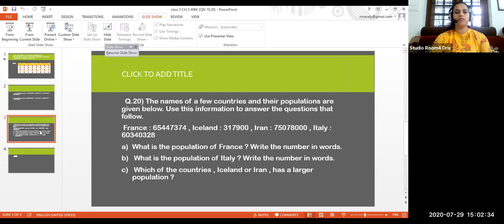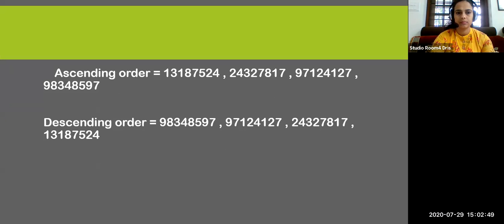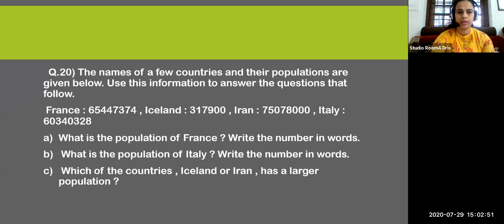So the names of few countries are given below. Use this information to answer the question. Those who don't have the workbook with you, the question is on the board.